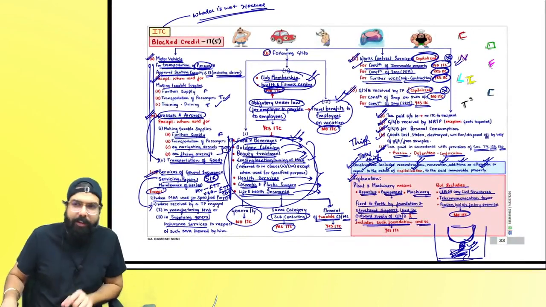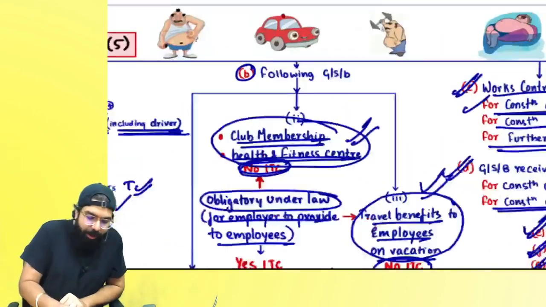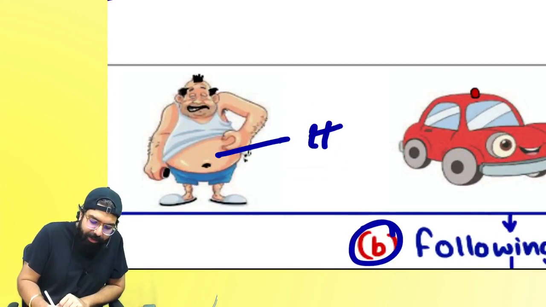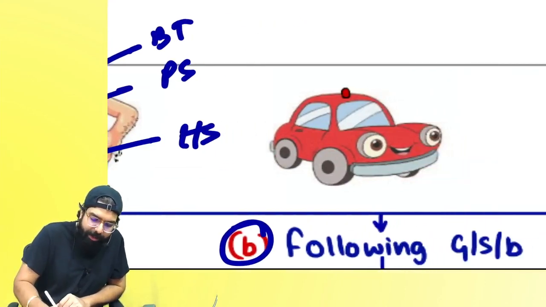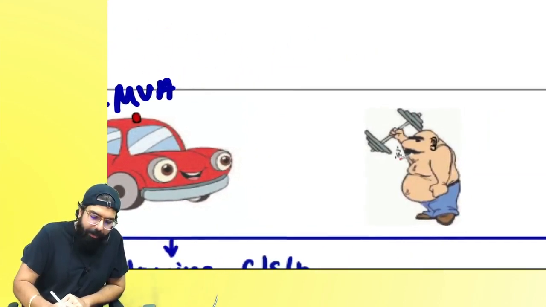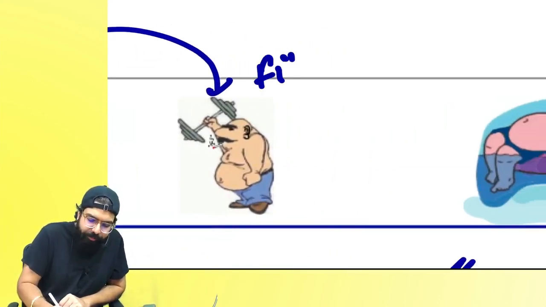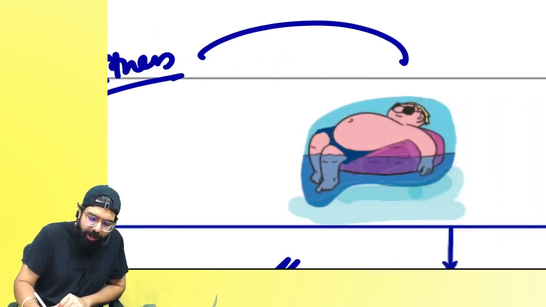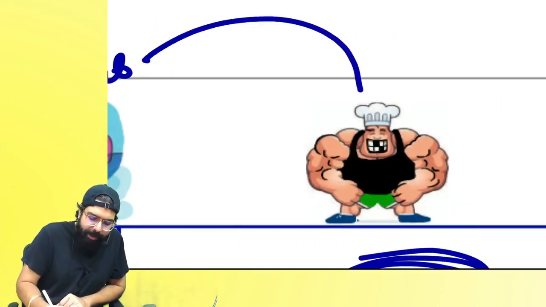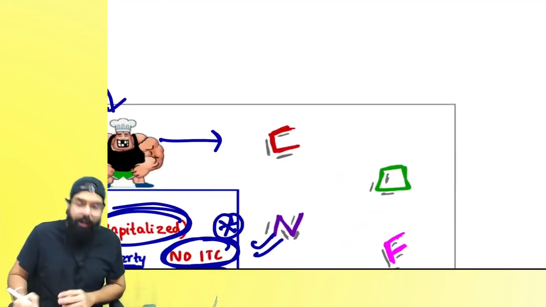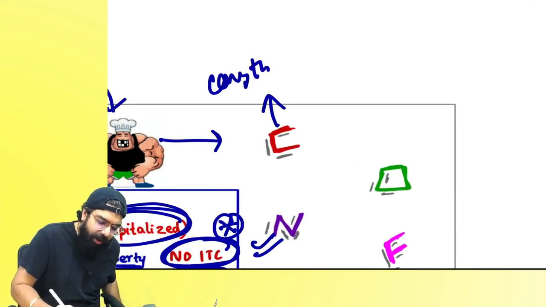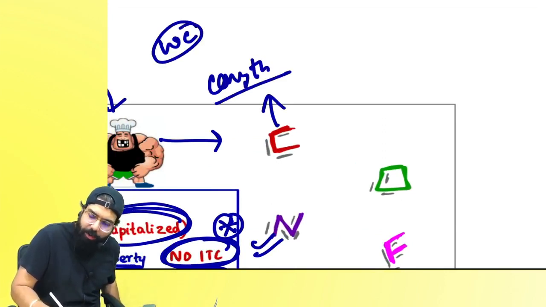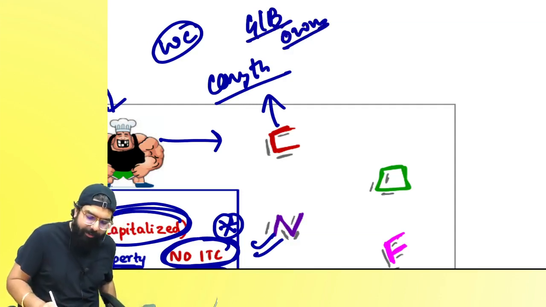Always remember one thing, motor vehicle, vessel and aircraft. What did I go ahead and tell you? If you remember over here, this person needs health service, this person needs beauty treatment and plastic surgery. He will go ahead and take a motor vehicle, vessel or aircraft. Always remember credit is blocked. He will go to a fitness center, credit is blocked. He went to a club, and then the club's credit is blocked, and he became a bodybuilder, started doing some workouts, credit is blocked. C for construction. Whether it is works contract, credit is blocked, or it is goods, services, or both received for own construction, then also credit is blocked. Right, everyone?